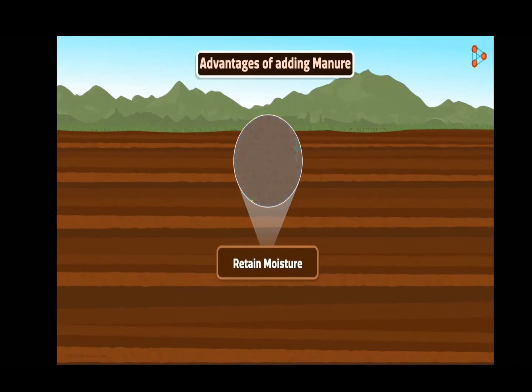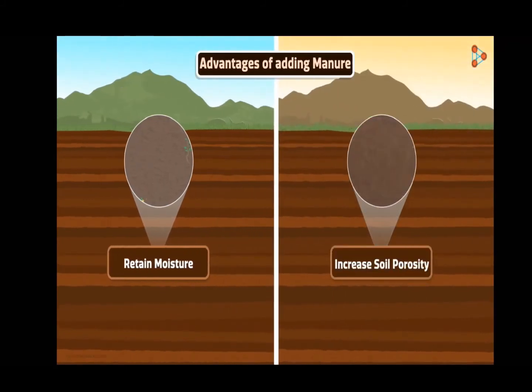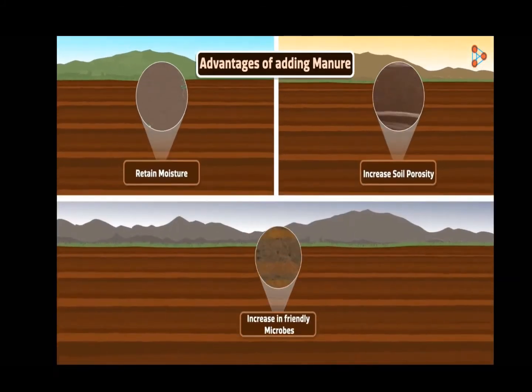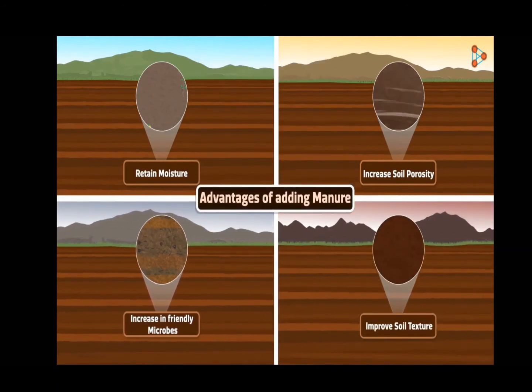If the soil remains moist, plants have a continuous supply of water. Most of the soil is then made porous. Porous would mean it not only allows water to seep in, but also helps the exchange of gases. Adding of manure also results in the increase of friendly microbes that help to enhance the fertility of the soil. And yet another advantage of manure is that it helps improve the texture of the soil. So many reasons to use organic manure in our farms.